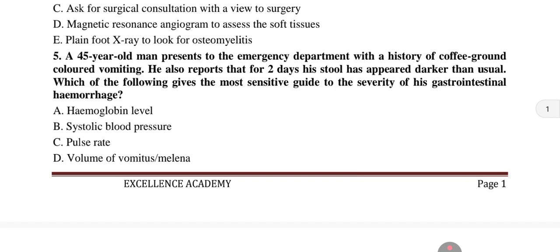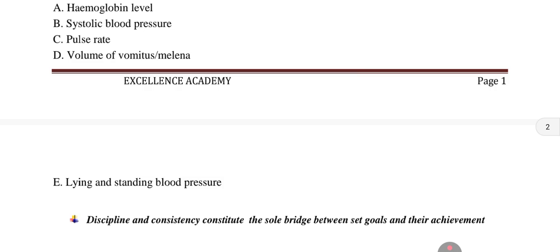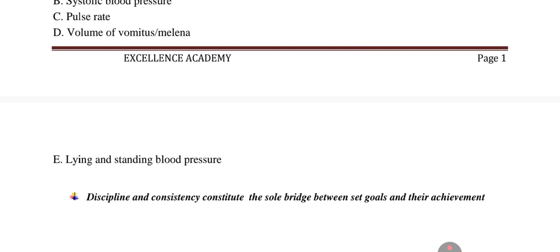Question 5. A 45-year-old man presents to the emergency department with a history of coffee ground colored vomiting. He also reports that for 2 days his stool has appeared darker than usual. Which of the following gives the most sensitive guide to the severity of his gastrointestinal hemorrhage? A. Hemoglobin level. B. Systolic blood pressure. C. Pulse rate. D. Volume of vomitus or melena. And E. Lying and standing blood pressure.